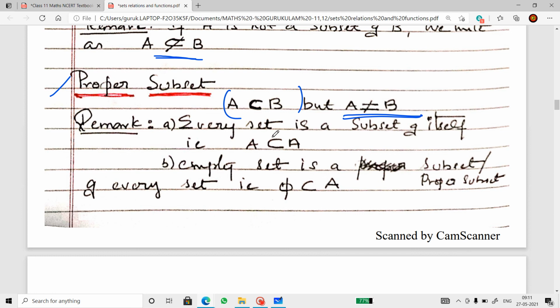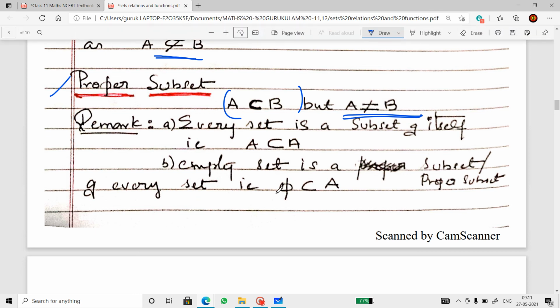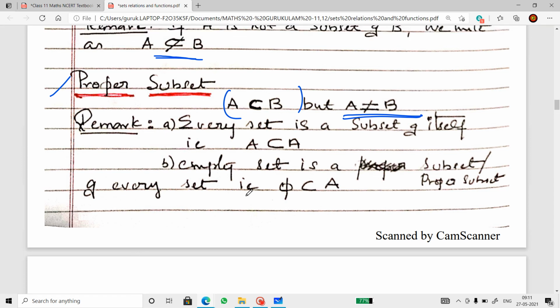Every set is a subset of itself. That's one of the important points when they ask us to list out the subsets. Empty set is a subset of every set. So these are two important remarks we have to consider when they ask us to list out all the subsets of a given set. The set by itself is a subset, and the empty set is considered a subset of a given set.